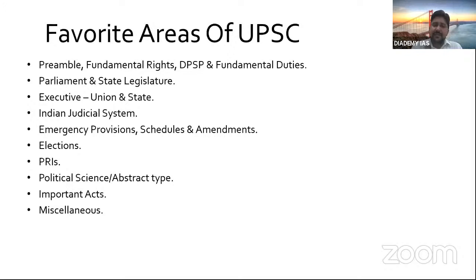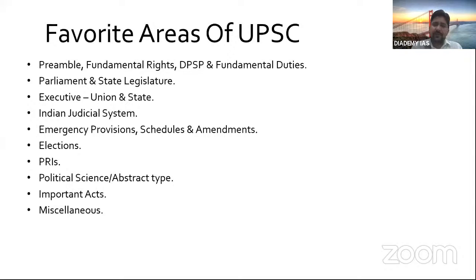Then there are certain acts which deal with our fundamental duties. Then there are acts like MGNREGA, the Mahatma Gandhi National Rural Employment Guarantee Act. It is regarding your DPSP implementation. So for UPSC, it is related to your fundamental topics like DPSP and fundamental rights, as well as your understanding.